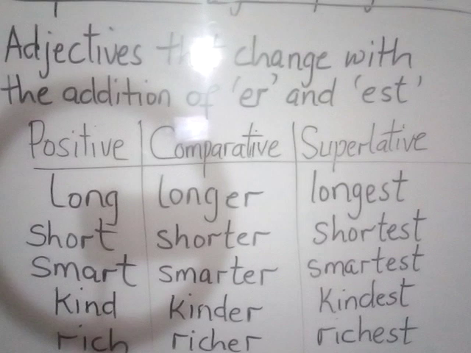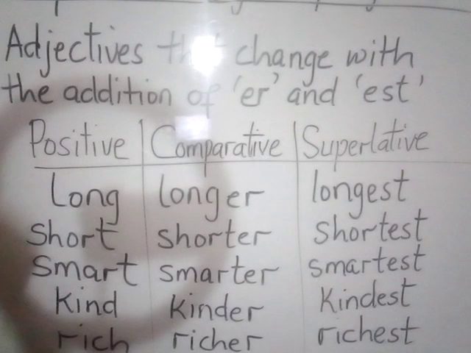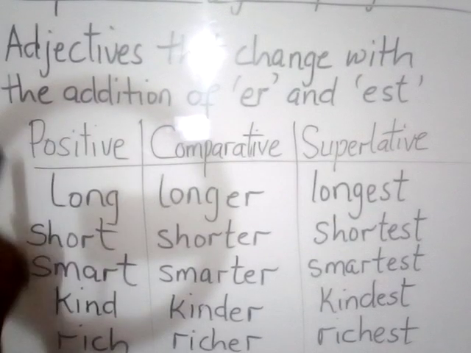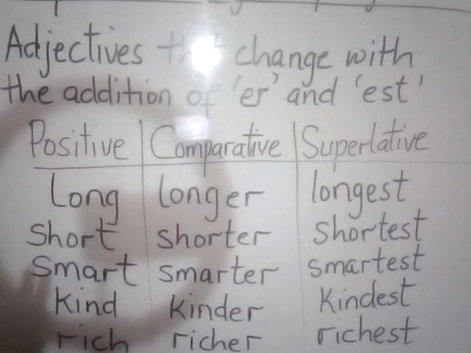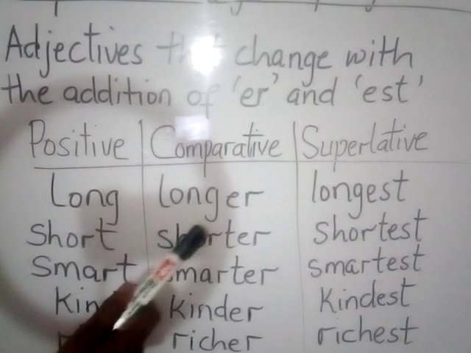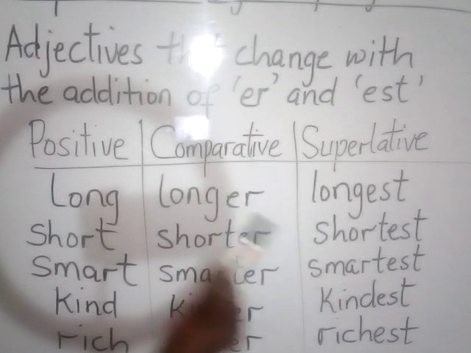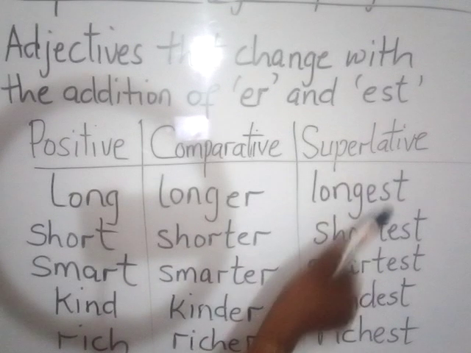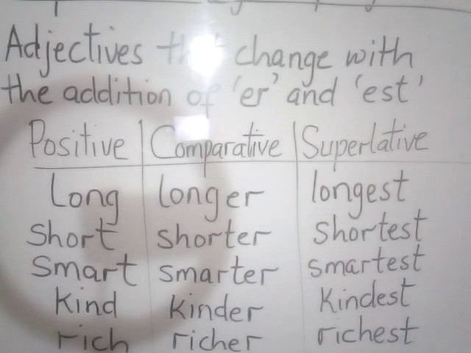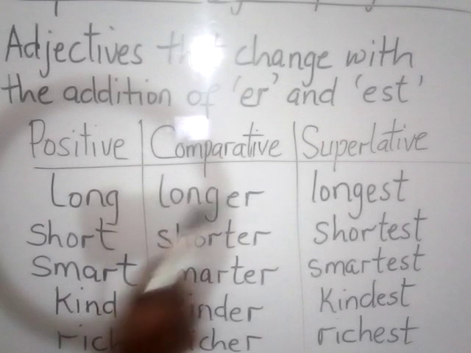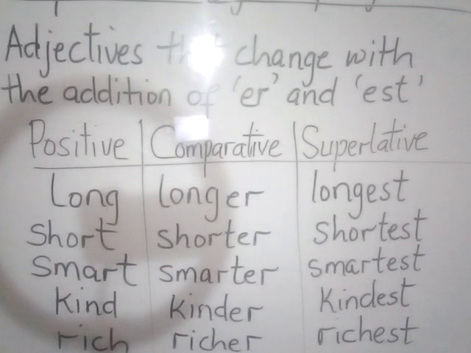So the first set we're going to look at is the set of adjectives that change from the positive or the base form to the comparative form with the addition of er, and then the superlative form with the addition of est. Okay, er and est, they change to comparative and superlative form respectively.